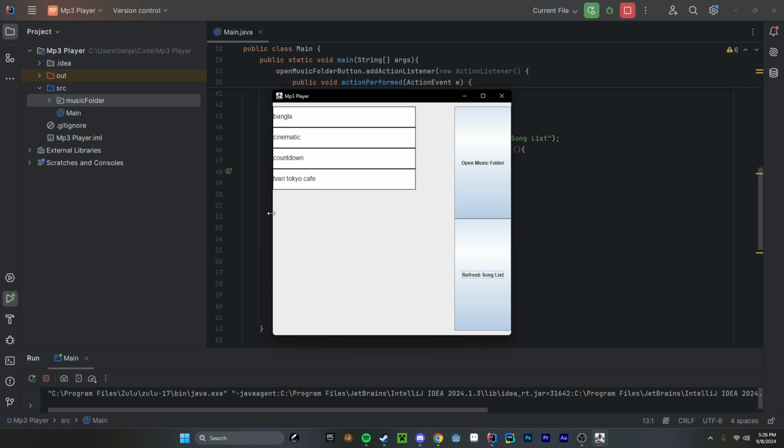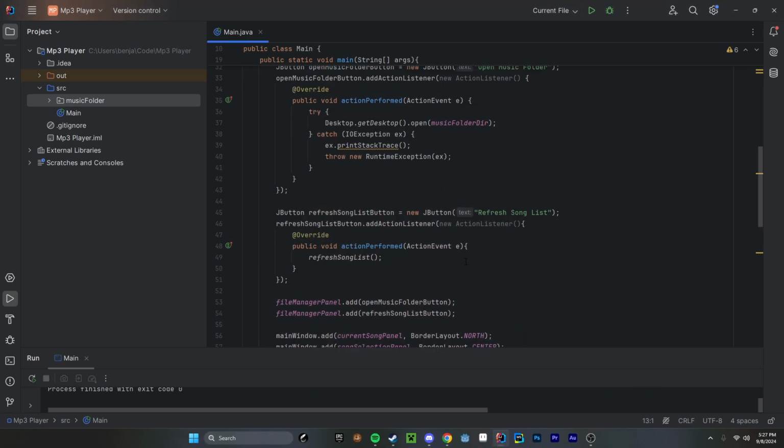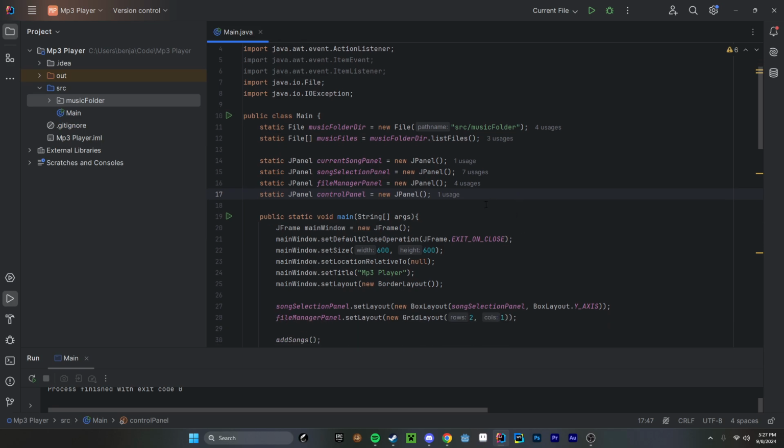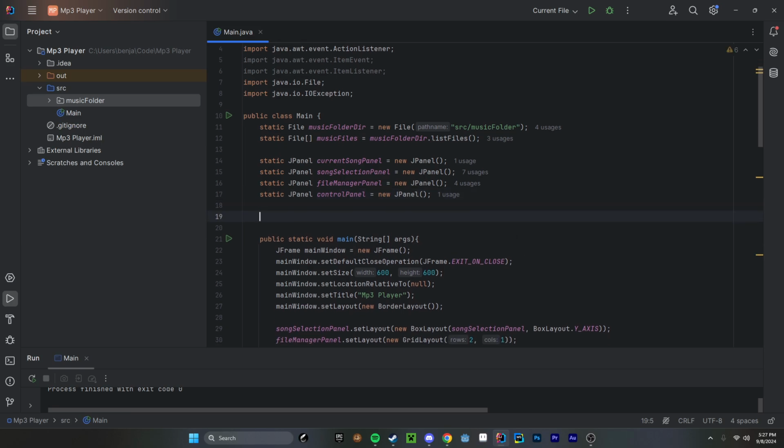So to start off, let's go ahead and make a current song variable here. What we're going to use is toggle buttons. So I'm going to add a current song and a current toggle button.